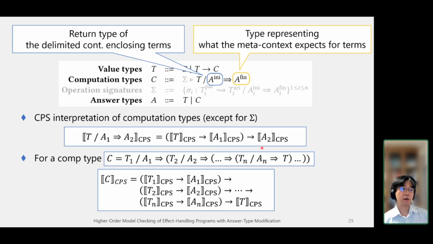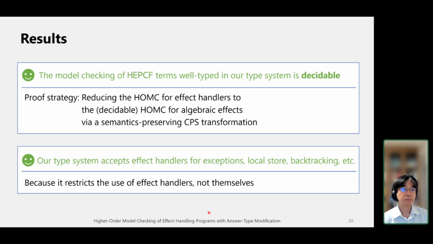Okay, and in our type language, computation types can take this form in general, which consists of n pairs of value types and initial answer types, and then it ends with some value type. Then the CPS interpretations of these computation types can be given like this one, and it means that the computation types can take only n continuations. So it means that the number of continuations passed to the terms is bounded statically. So this is why the answer types can work for implementing the restriction.